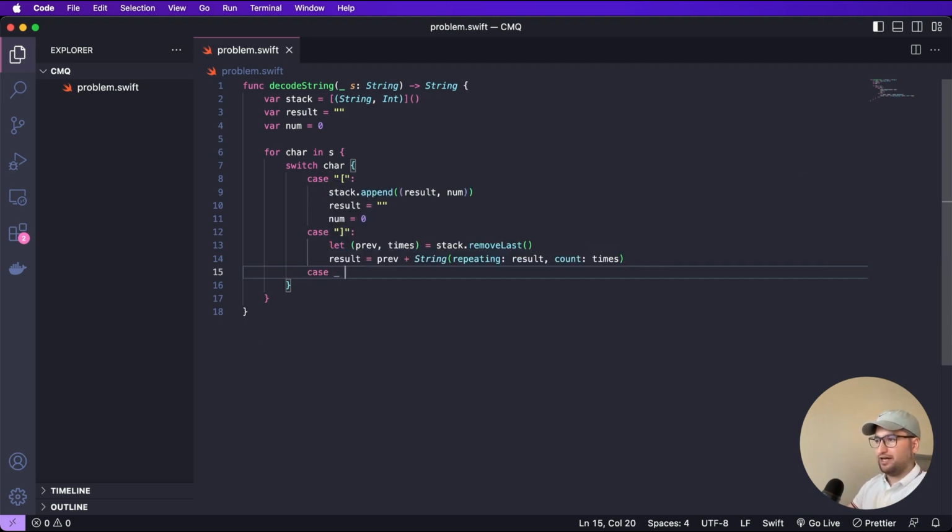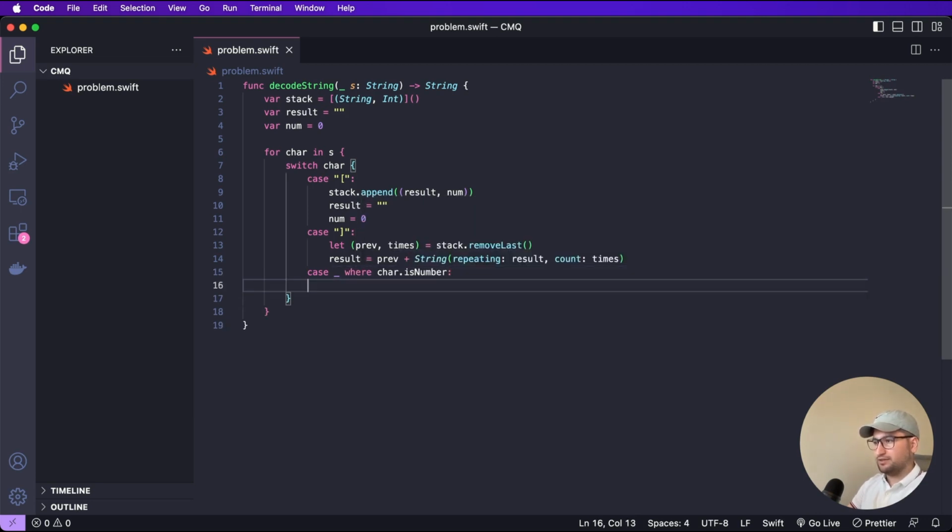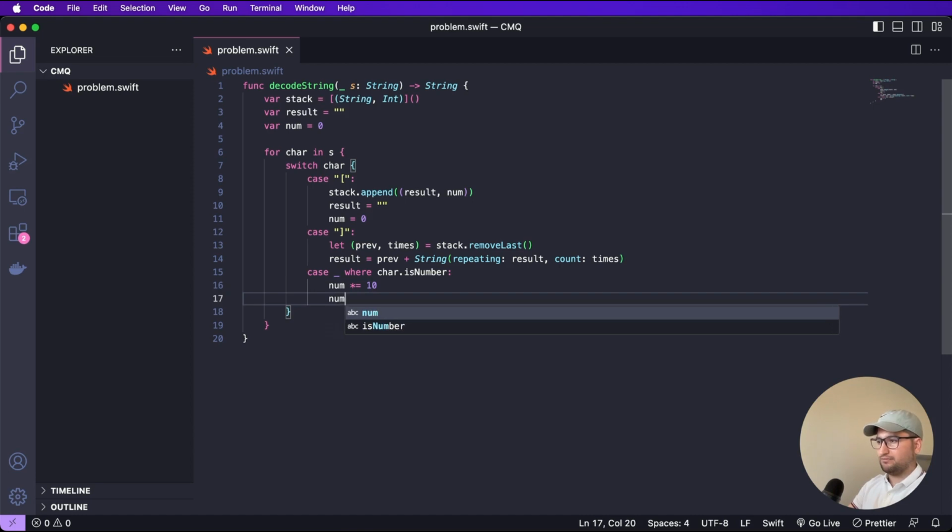But if this character is a digit, then we should update our number, right? So let's say case where char is number, then we should say num multiplied by 10, and then num plus equal to the integer value of this character.